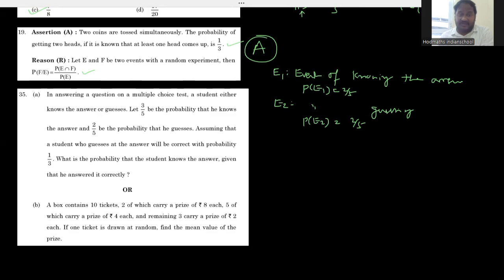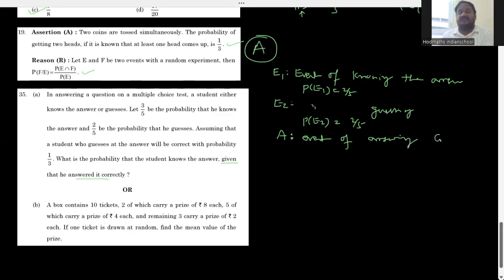Now you have to identify what is the probability that the student knows the answer given that he answered correctly. Given that he answered correctly means you need to assign one more event here. That event is the event of answering correctly. So now, going to what is probability of A given E1?